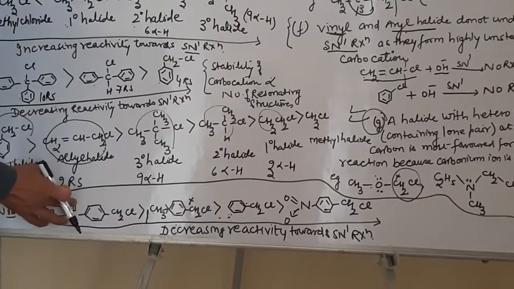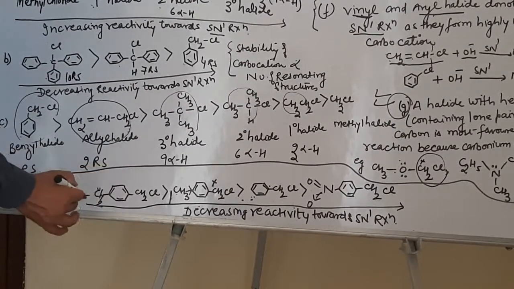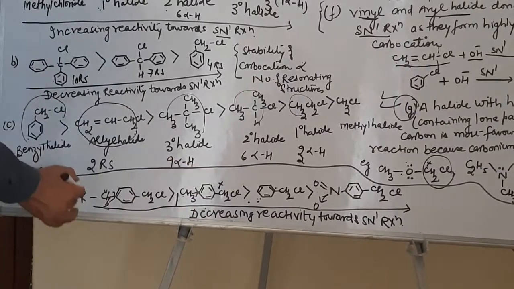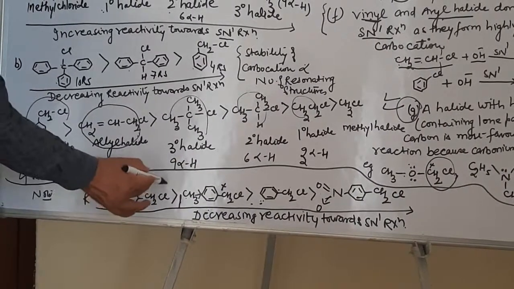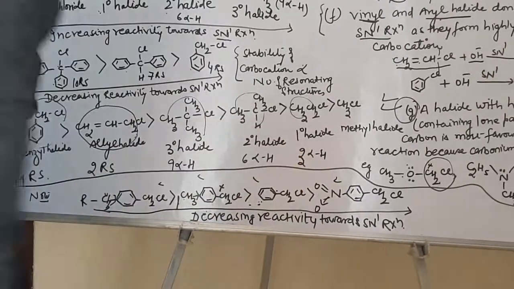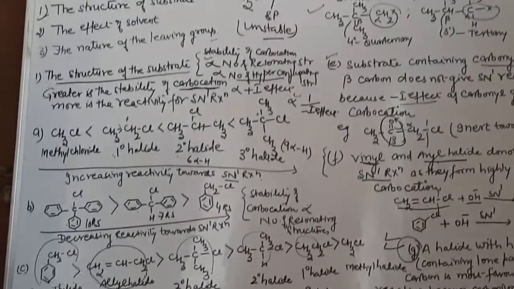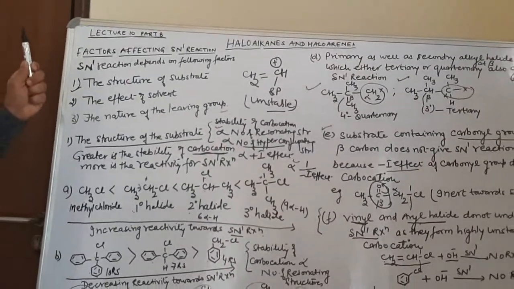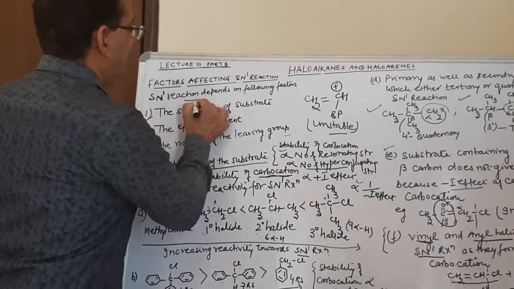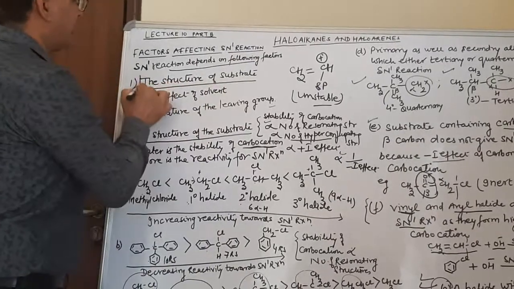Similarly over here, if you consider this group, this will be RCH2 and this one over here will have more plus I effect as compared to this one because of an extra alkyl group. So this will be more favored as compared to this, and as compared to this. So this was the first factor which was supporting the SN1 reaction. On what factors does the SN1 reaction depend? It depends on the following factors. The first one is the structure of the substrate.